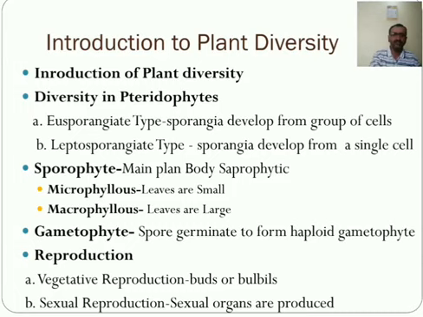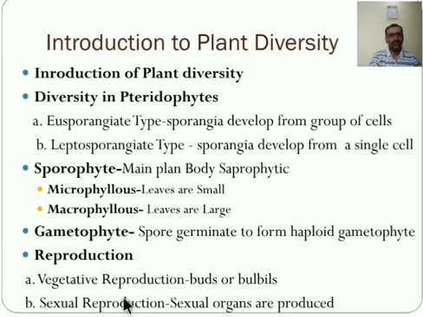In this way, this is about the gametophyte of pteridophytic plants. Further, in pteridophyte reproduction, the pteridophytic plant reproduces by the sexual as well as the vegetative method. We can note two distinct phases in the life cycle of pteridophyte, that is the main plant representing the diploid sporophytic phase, and the short-lived, reduced, haploid gametophytic phase. This is about the reproduction. This reproduction is again divided into two types, vegetative and sexual reproduction.